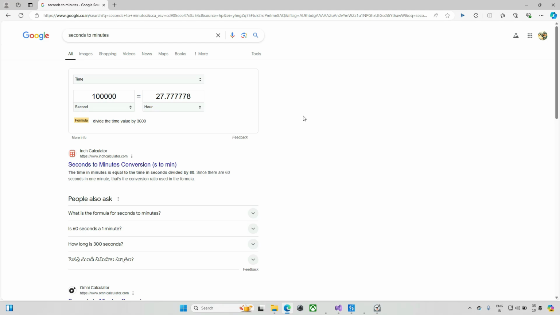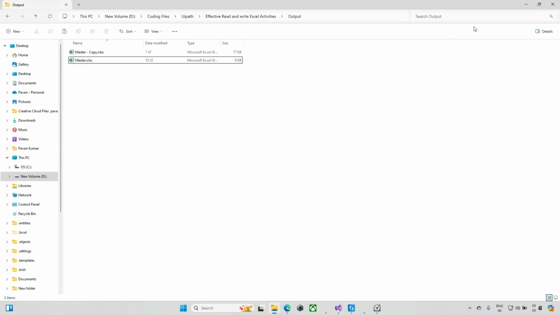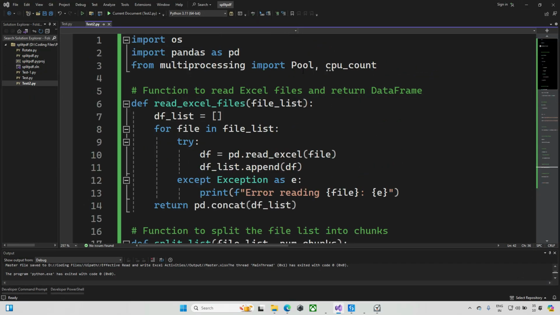That's why we are going for an alternate solution, where we use some tools and parallel processes. Right now we are going to achieve this with Python. If you want, you can try with Java, as it works, and with .NET I have not tried, but you can go and try those programming languages as well. So right now we are going with this Python code.